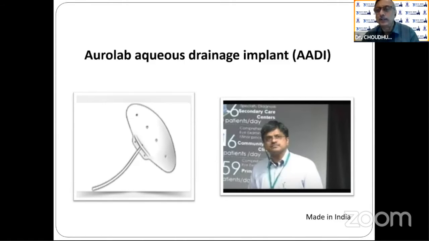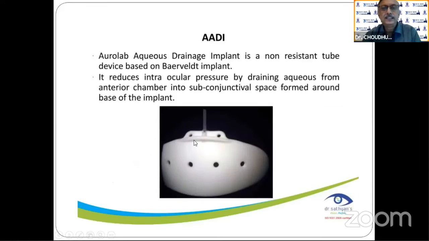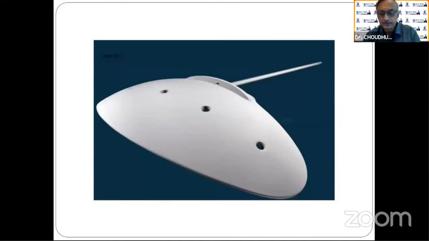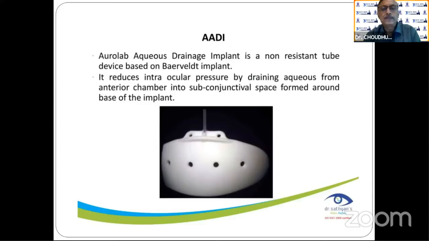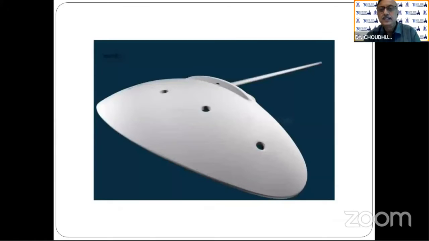Okay. We do a lot of cases. Now coming to the Indian device, that's made in India. This is the person, George Puthran, who made the aqueous drainage device, similar to the Baerveldt valve. This is the Aurolab aqueous drainage implant, a non-valved tube device based on the Baerveldt implant. It reduces the intraocular pressure by draining aqueous from the anterior chamber into the subconjunctival space.